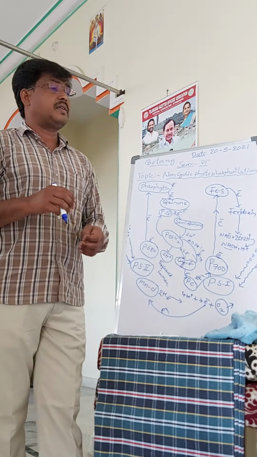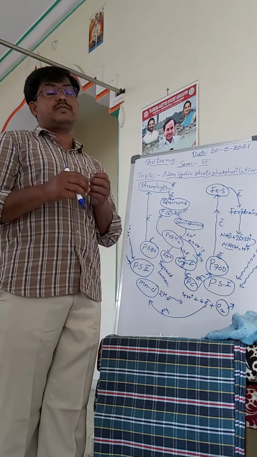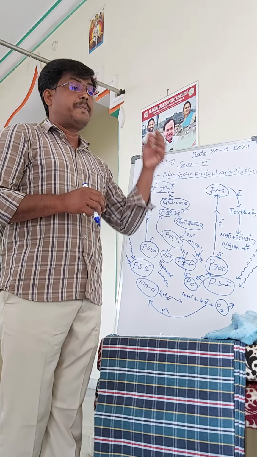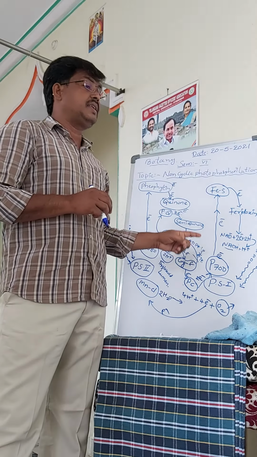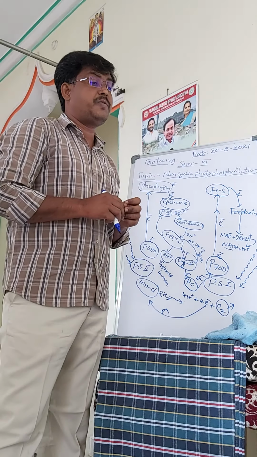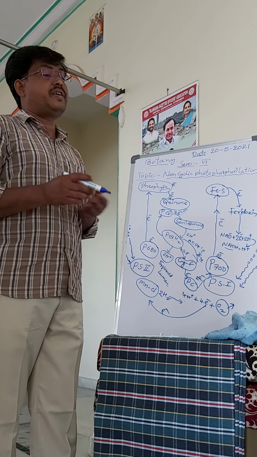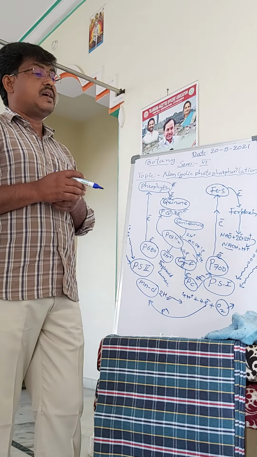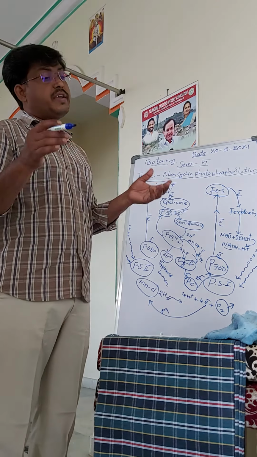So the process begins with the absorption of light by PS1. So the reaction center P700 is excited, and it releases 2 electrons. These 2 electrons reach the FeS protein, and then they reach the oxidized ferredoxin. So the ferredoxin gets reduced, and NADPH is formed in the above reaction.